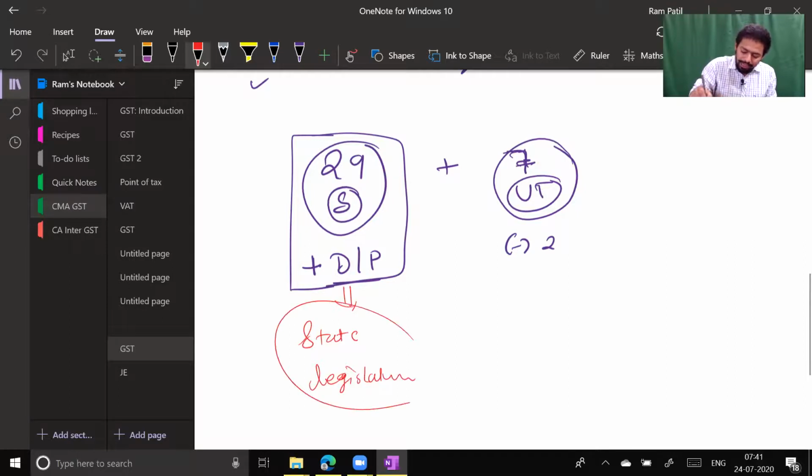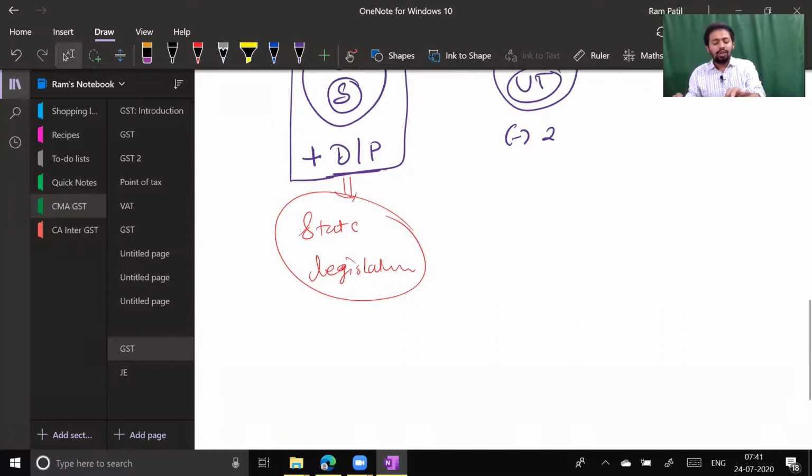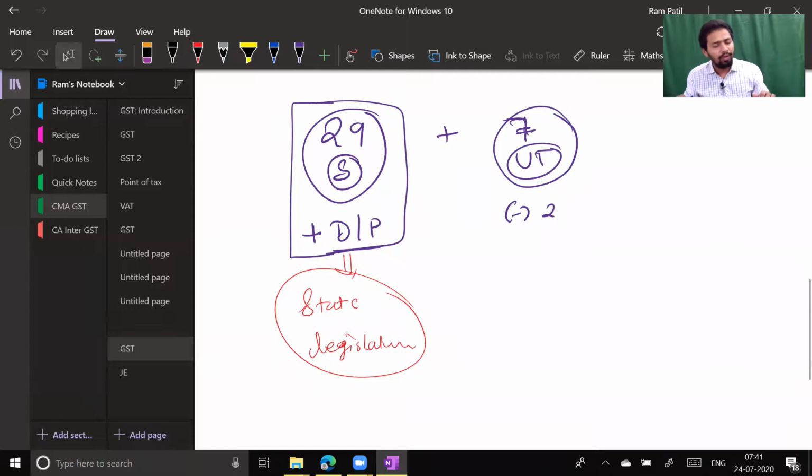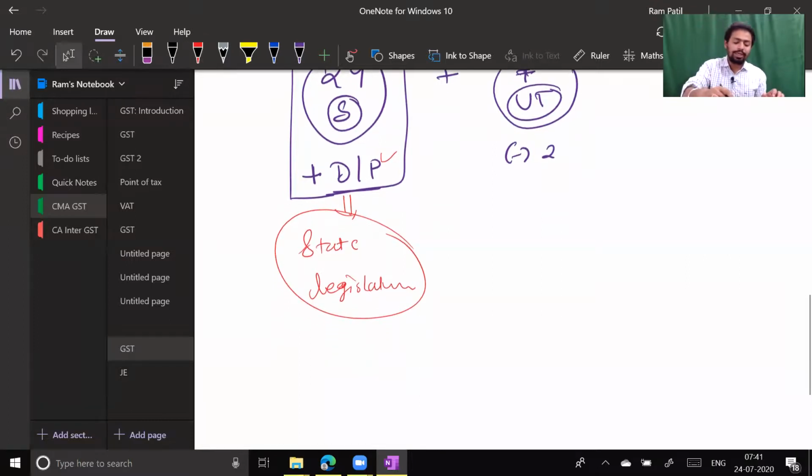So what do you mean by state legislature? State legislature means they have a state assembly which can make law for them. So 29 states can make law for 29 states. Delhi can make law for Delhi. Puducherry can make law for Puducherry, because they are having their state legislatures and therefore they can make their own GST law.